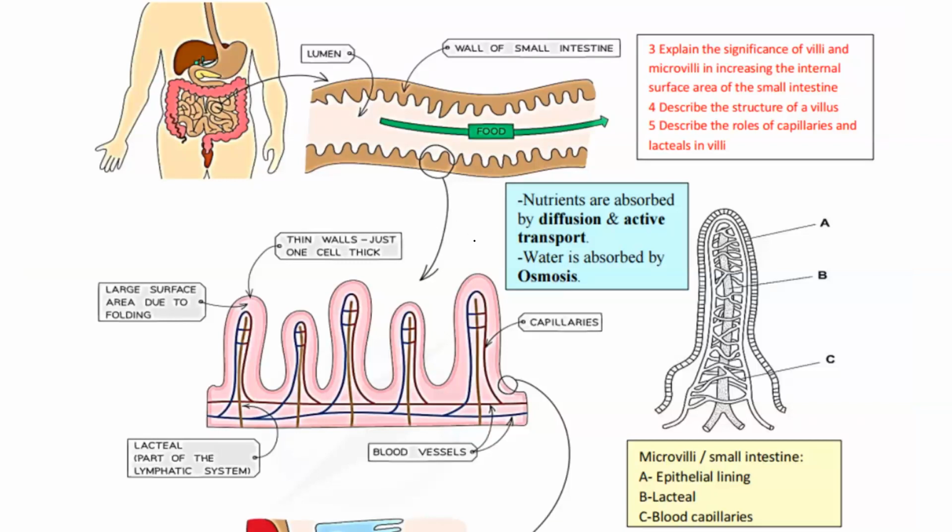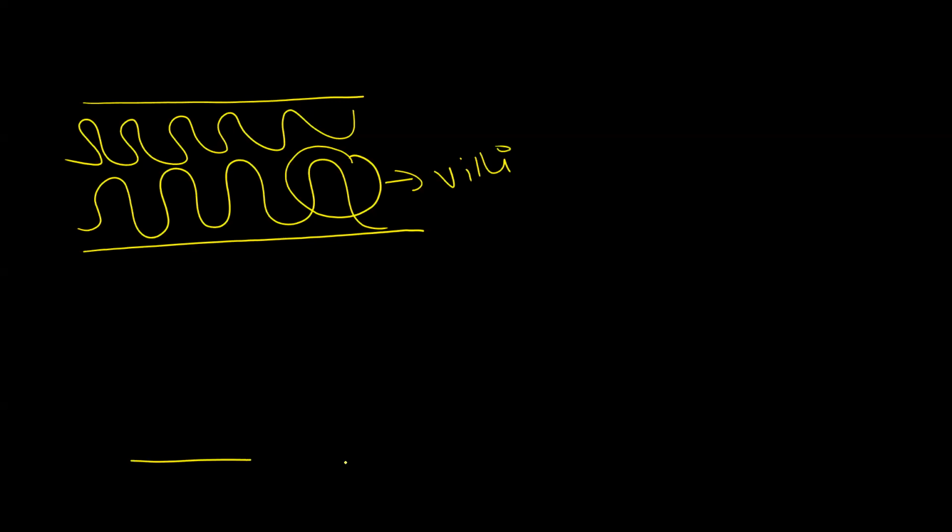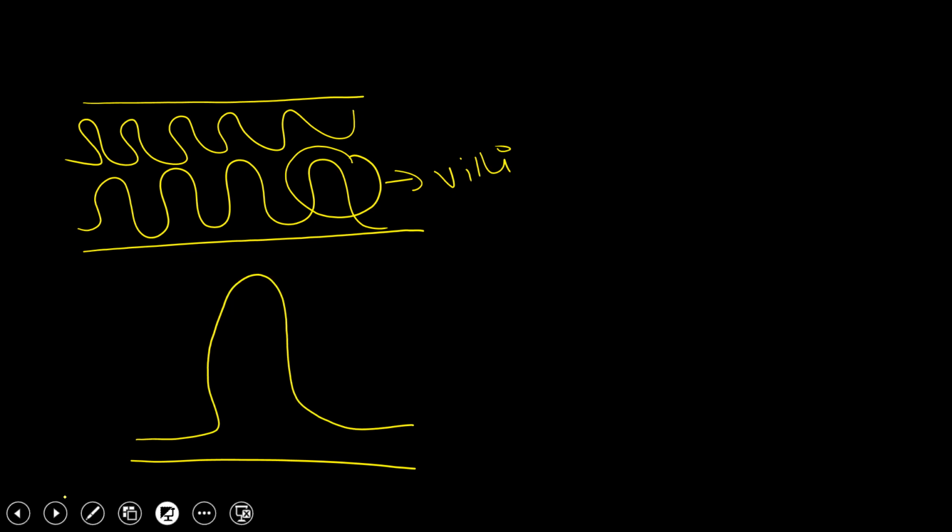Fine. What are these? Villi and microvilli. Villi and the microvilli. Okay. Now, the villi and the microvilli. How will I study it? I'm going to draw the inside of the small intestine. I will draw many folds on both layers. Every single fold is known as the villi. I will take one villi and I will zoom in. I will find that the walls of the villi are lined with small cells. What are they called? Epithelial layers. Yes, the epithelial cells.